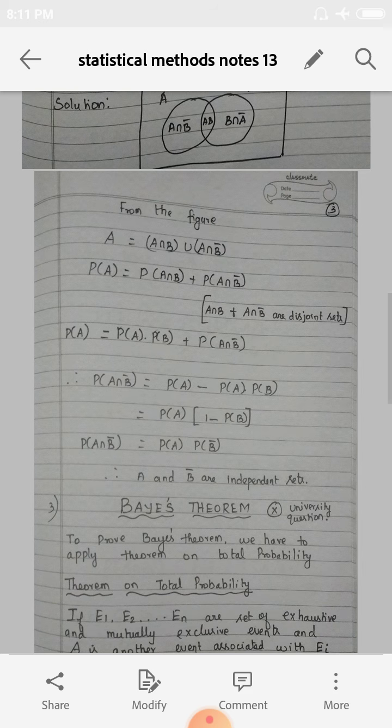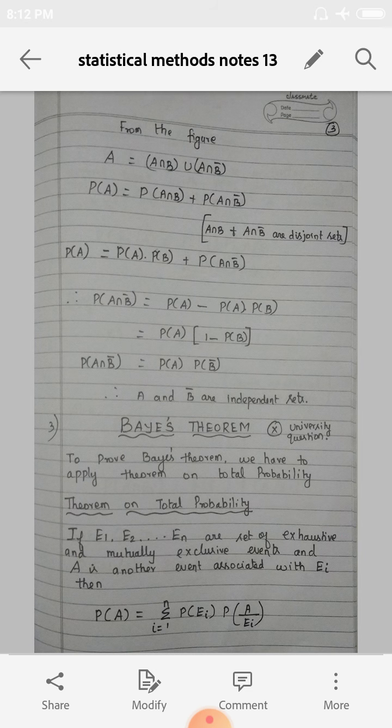Okay, next step. P of A is nothing but P of A intersection B, which can be written as P of A into P of B, plus P of A intersection B bar. Write the term P of A intersection B bar on the left hand side. We get P of A intersection B bar is equal to P of A minus P of A into P of B. So in this step, taking P of A outside, P of A into 1 minus P of B. 1 minus P of B is nothing but P of B bar.